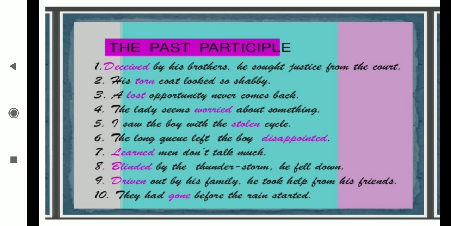His torn coat looks so shabby. A lost opportunity never comes back. The lady seems worried about something. I saw the boy with the stolen cycle. The long queue left the baby disappointed. Blinded by the thunderstorm, he fell down. Driven out by his family, he took help from his friends. They had gone before the rain started. Then in every sentence you can see there is no form of which tense? Perfect tense. That's why all these V3 forms will go under which category? Non-finite verb category.